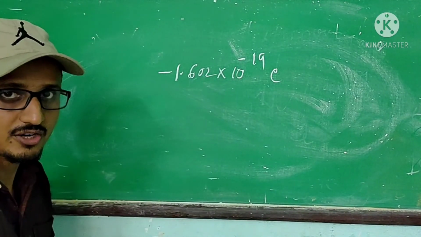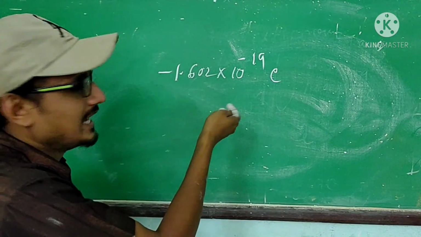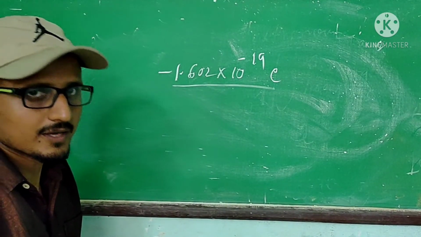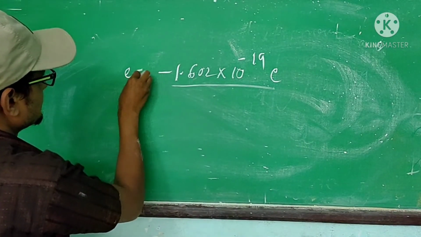This you have to learn: the charge of the electron is negative, and its magnitude is 1.602 × 10 to the power minus 19 coulomb.